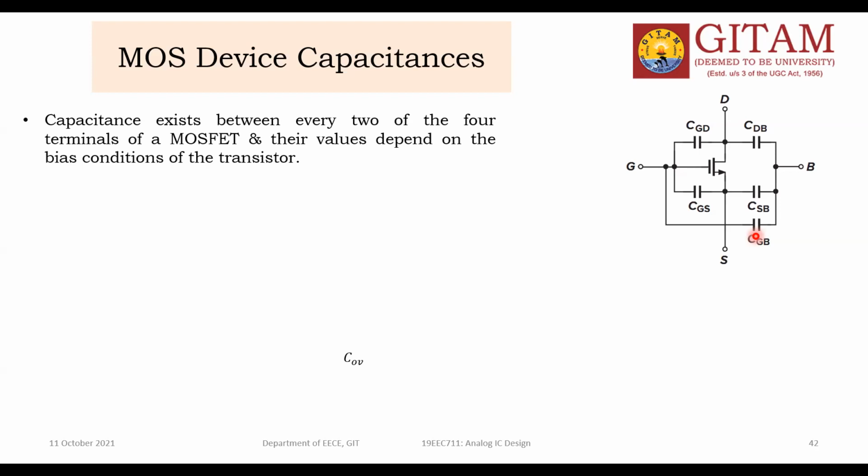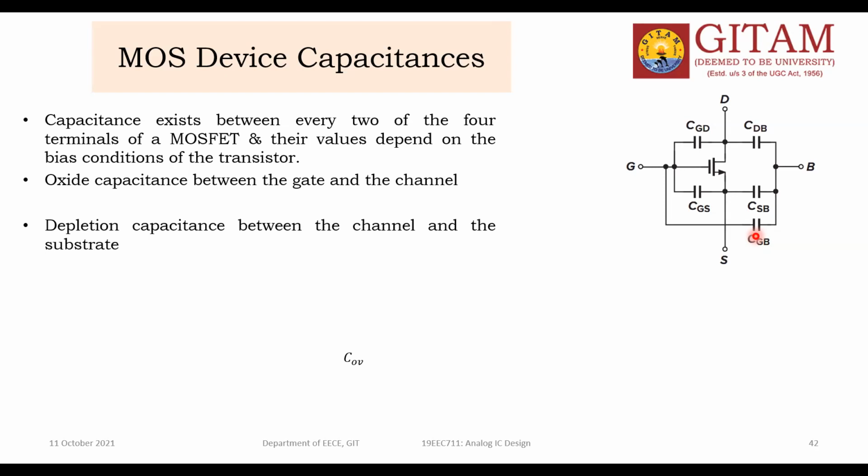Definitely, the amount of capacitance of each capacitor present between 2 terminals depends on the voltages of the terminals. The oxide capacitance is between the gate and the channel. What is in between the gate and channel? Oxide. So that is called the oxide capacitance, COX. We know that.